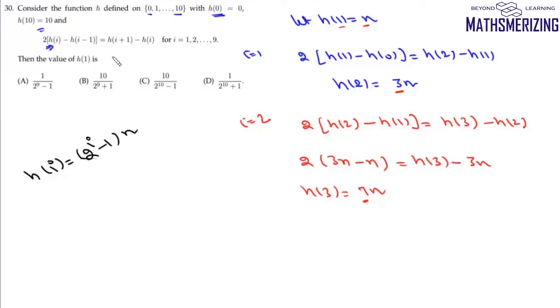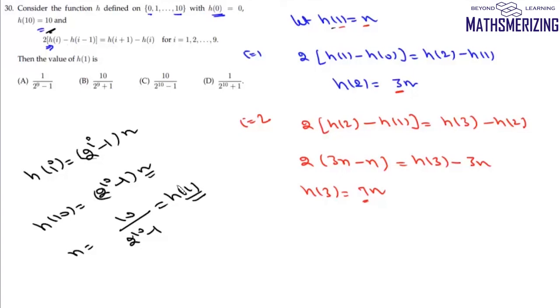Now it is given that h(10) is 10. So we'll put i as 10, we'll get h(10) as (2 to the power of 10 minus 1) into n, and n is nothing but h(1). So we can write n as h(10), which is 10 upon (2 to the power of 10 minus 1), and n is h(1). So the value of h(1) is 10 upon (2 to the power 10 minus 1), and that's your option number C.